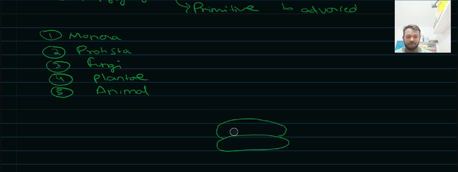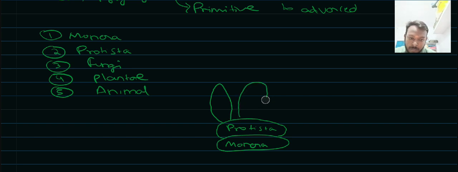So the lowest we put Monera, the second Protista, then fungi, Animalia, Plantae.